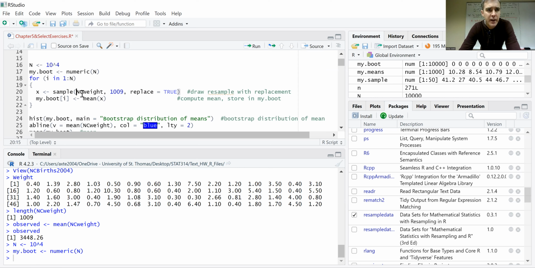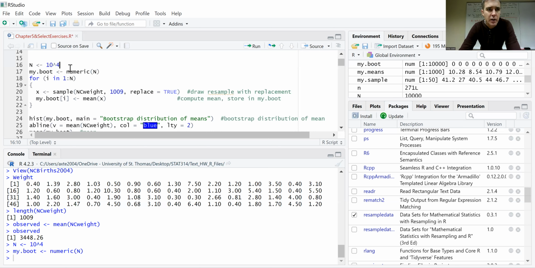I'm going to take my vector NC weight and sample 1009 values from that vector where replace equals true. That means replacement is allowed. So that's going to be one resample, and I'll define it to be X. And then in line 21, I'm going to take the mean of X and record that in my vector, my.boot, in the ith position.